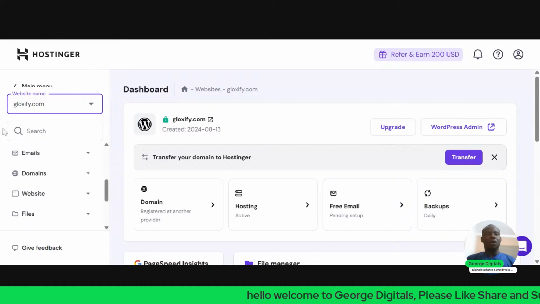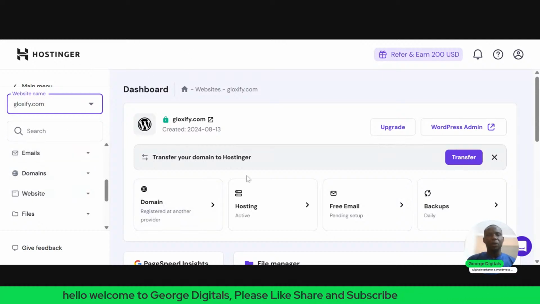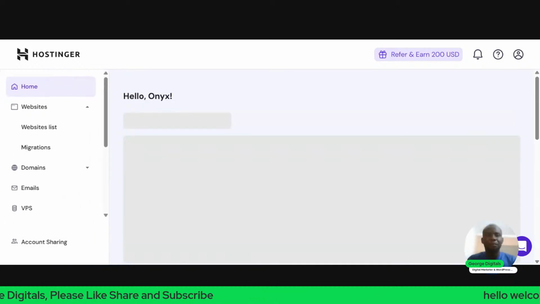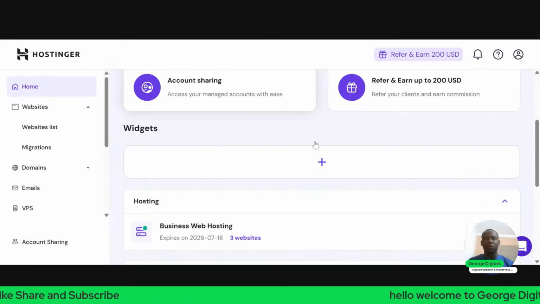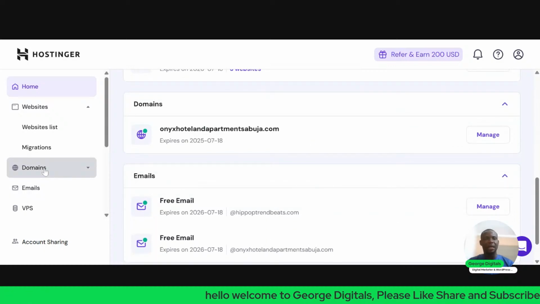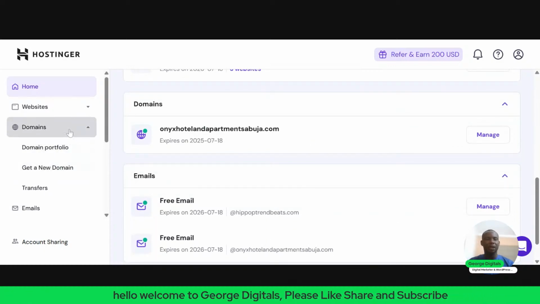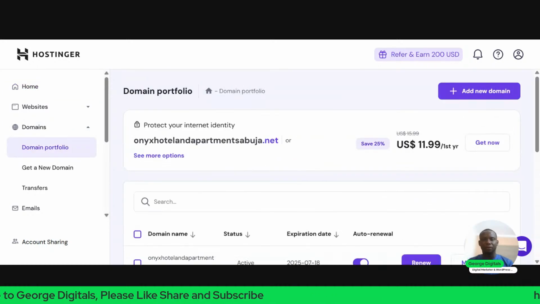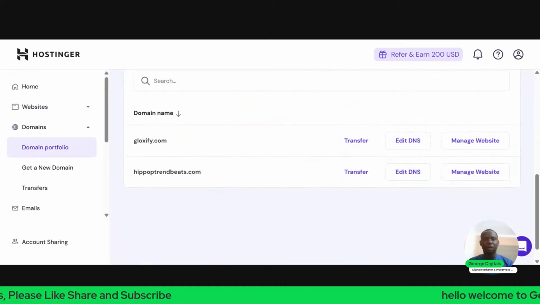So now on my dashboard, if you look at this, let me come back to my home page on Hostinger. Once I go back to my home page, I'll scroll down. Once I scroll down, I'll click on this, my left-hand side here. I'll click on domain. So I'll click on domain portfolio. This will show me all the domains I have.